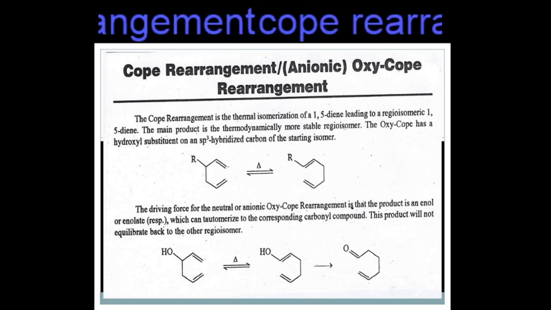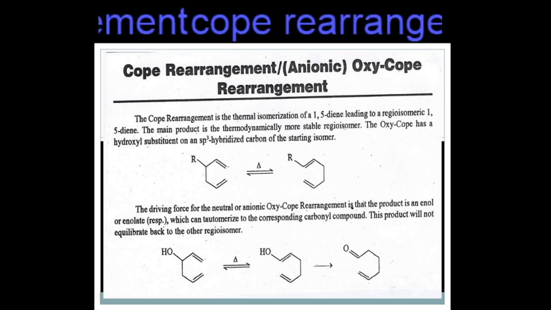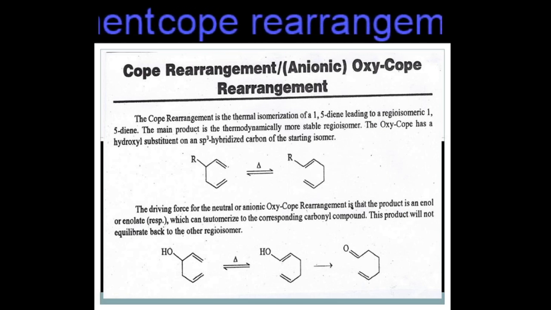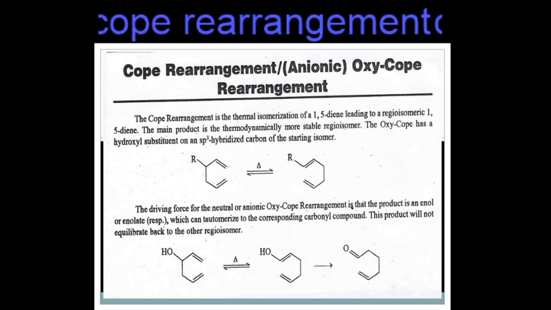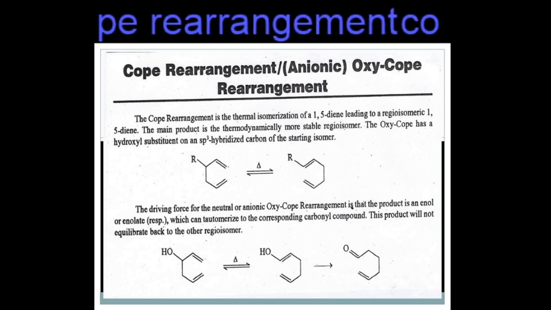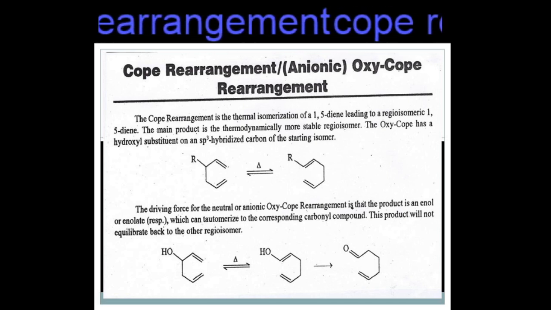This is a fundamental of the stability of organic compounds. In the first structure, we will see the mechanism first, and then we can go to the stability explanation.